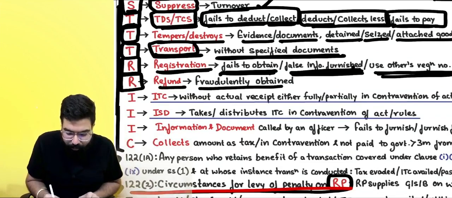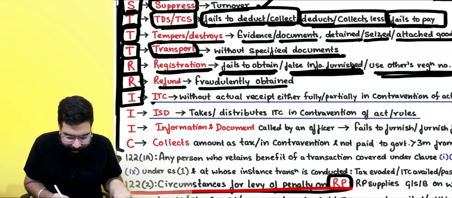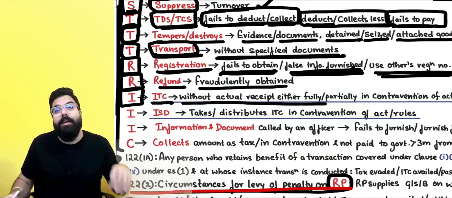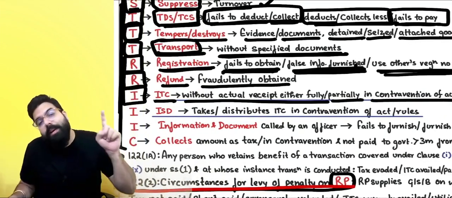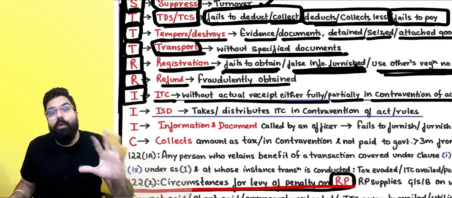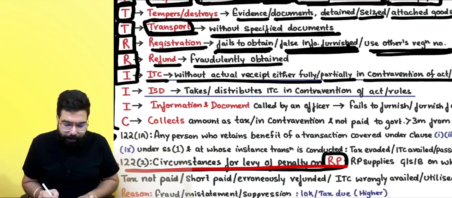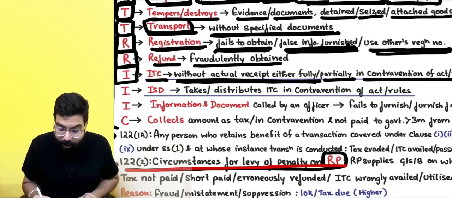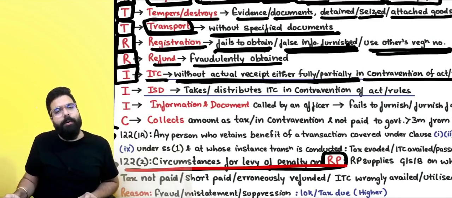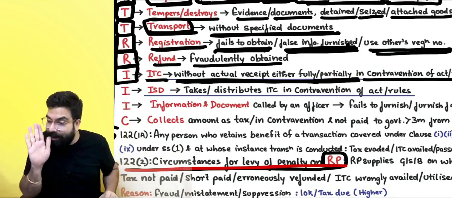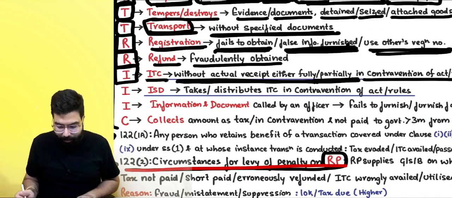R for refund, fraudulently obtained. You gave wrong documents and you took the refund. I for ITC. ITC without actual receipt, either in full or partially, in contravention of the act. You should always receive the goods, only then take the ITC. If you took the ITC without receiving the goods, then you will be penalized. You should receive the goods in full, only then take the input tax credit. If you took the input tax credit just by taking the invoice, a bogus invoice, you took the credit, in this scenario you will be liable to a penalty.